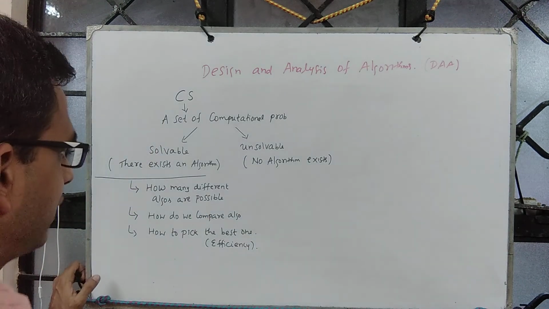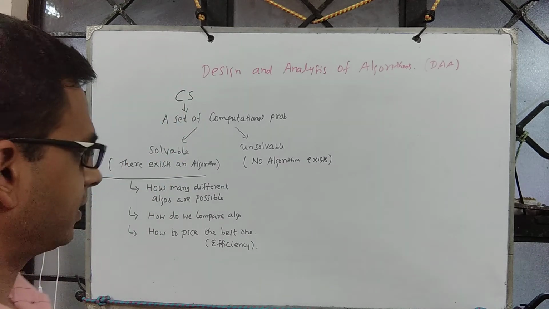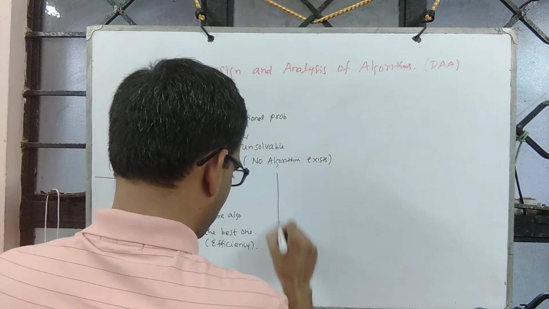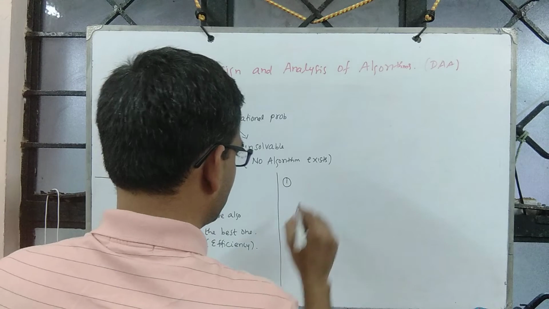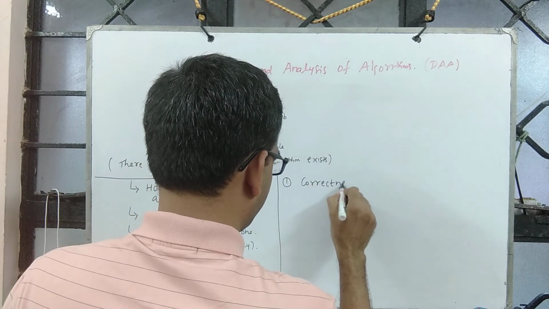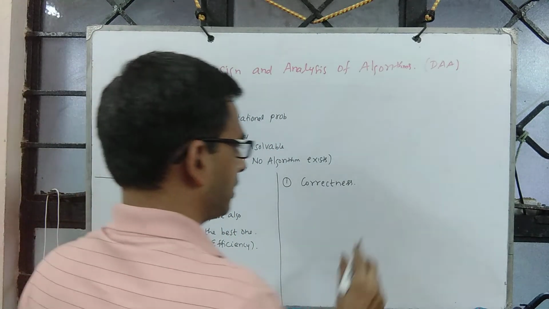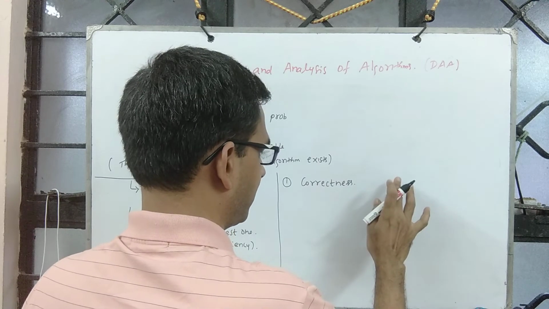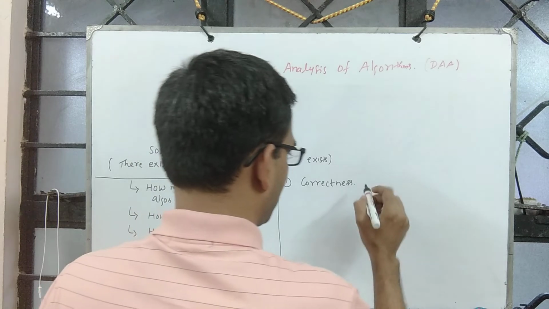When we talk about algorithms, or as part of the design of algorithms, we are interested in the following. First and foremost, the correctness. What do you mean by correctness? You have a computational problem, and you have designed a strategy or an algorithm to solve it.